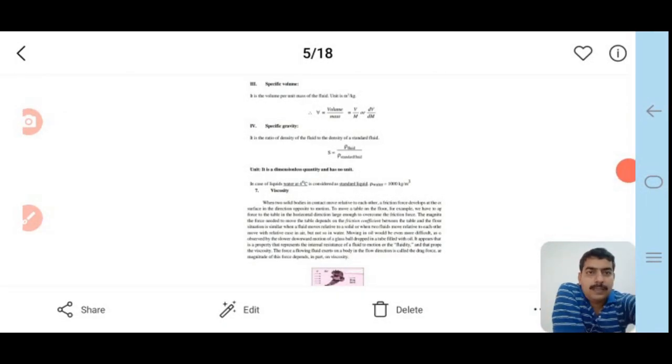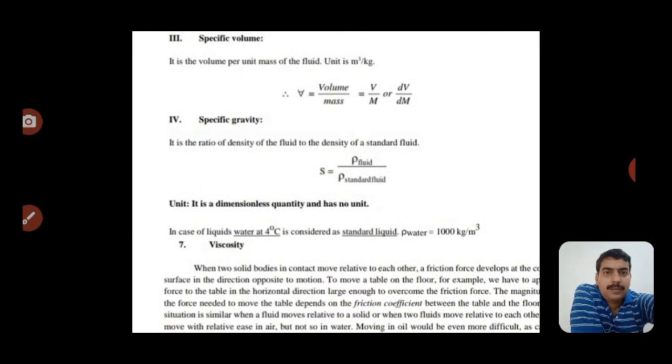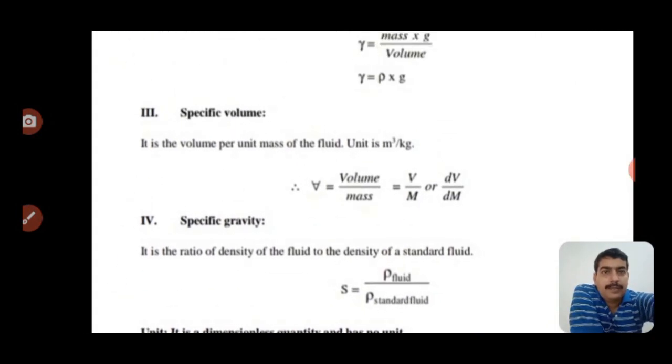That is the specific property of the fluid.